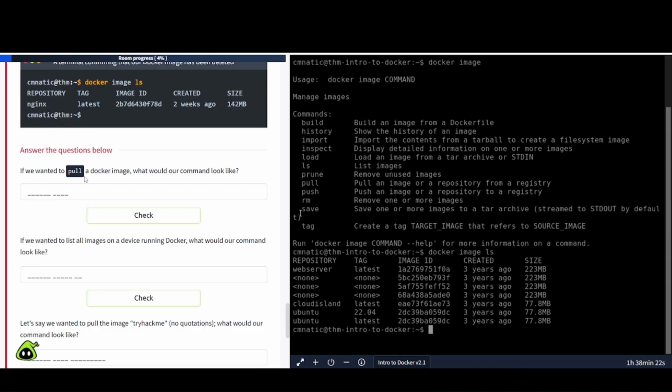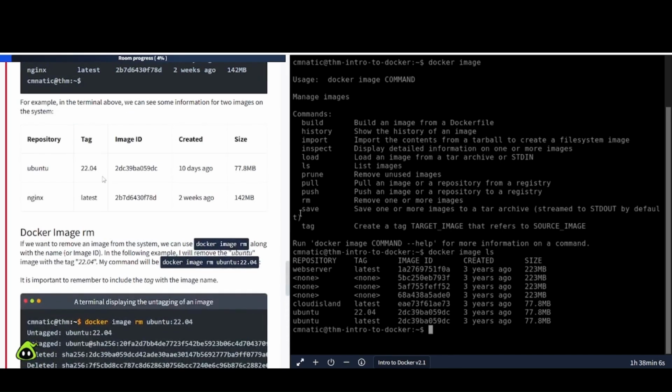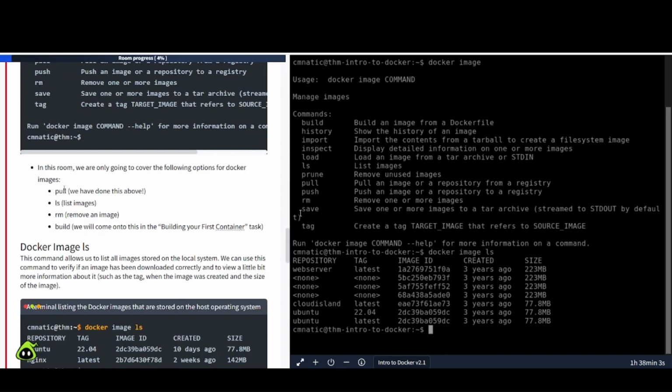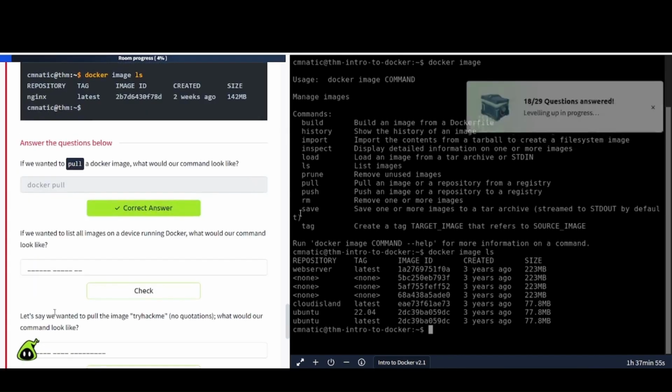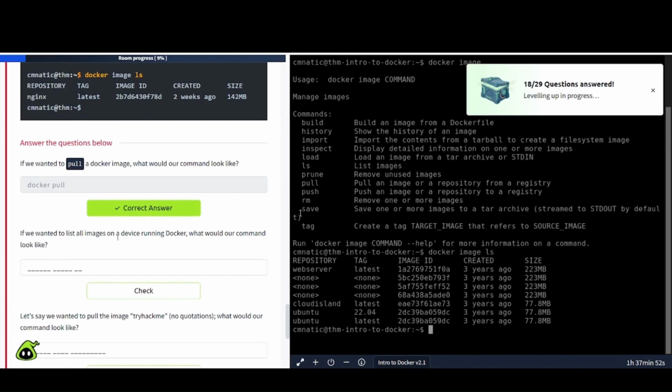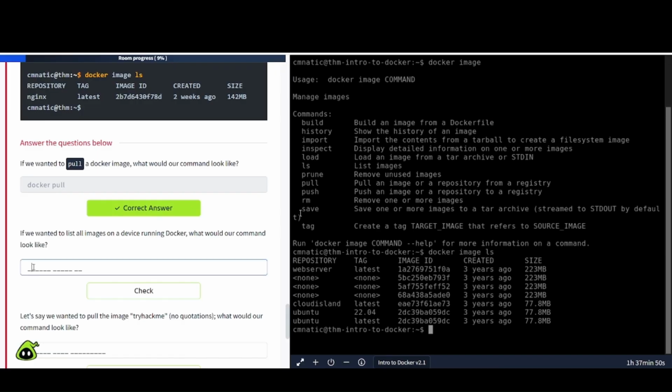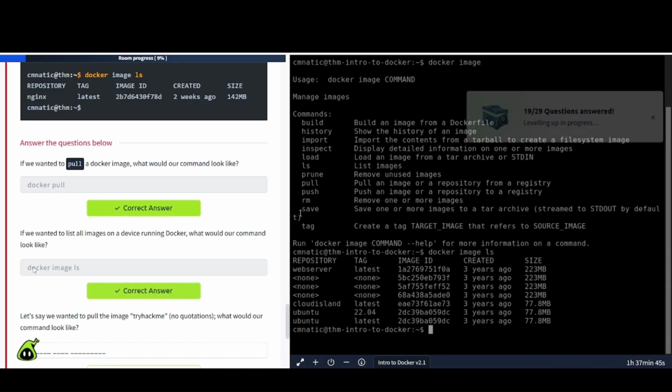Questions. If we wanted to pull a Docker image, what would our command look like? That would be docker, and if we want to pull it down, let me look at the commands again. I'm pretty sure I know what it is, but yeah, it's going to be pull. So let's type that in there. Next one: if we wanted to list all images on a device running Docker, what would our command look like? That's going to be docker image ls to list that.